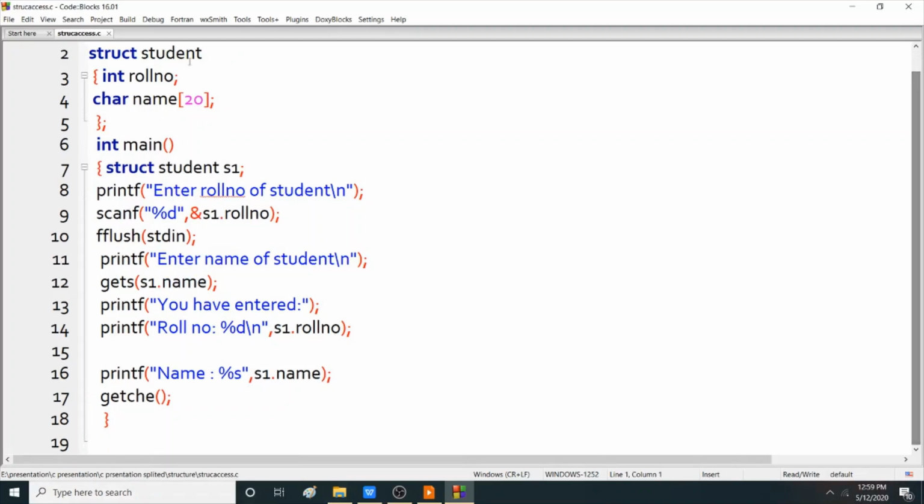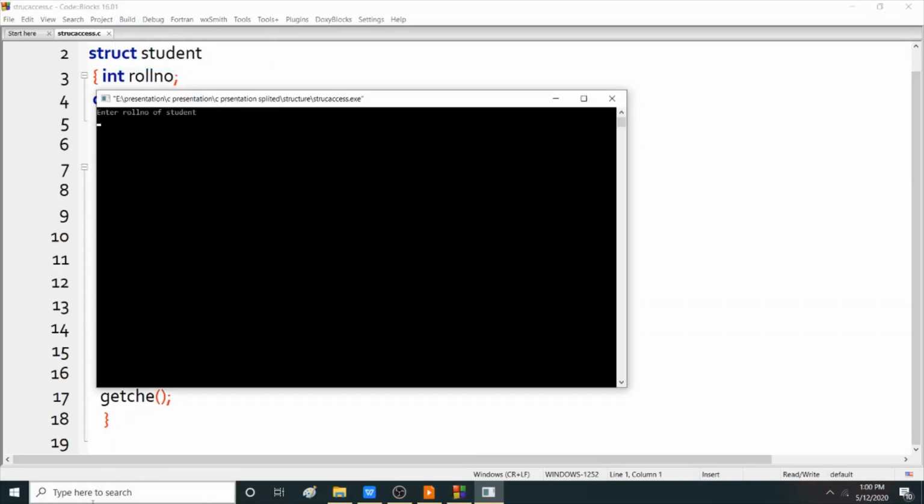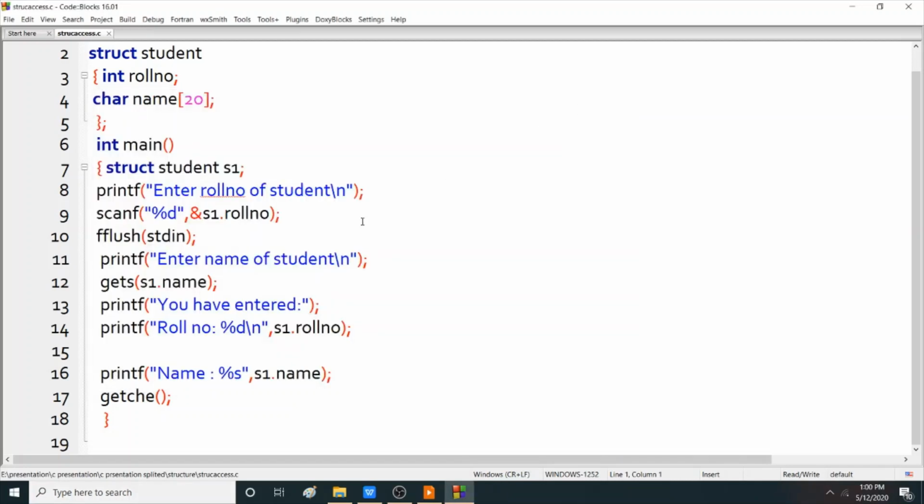Now when you want to run this program, see, roll number is say 20 and name is say Shayok. Now you have entered roll number 20, name Shayok. Now see here, I just remove this s1 dot. Now when I run this program, an error comes.